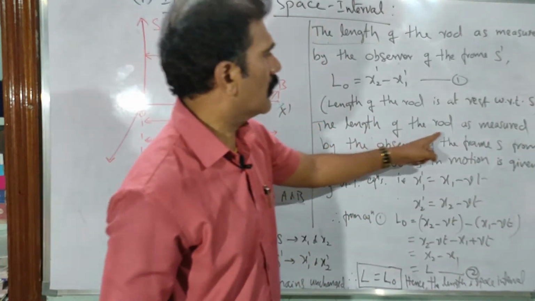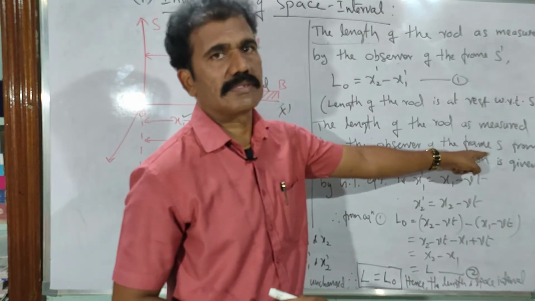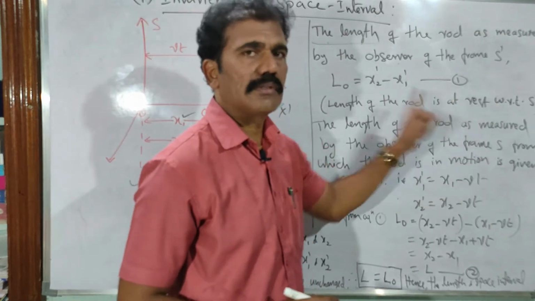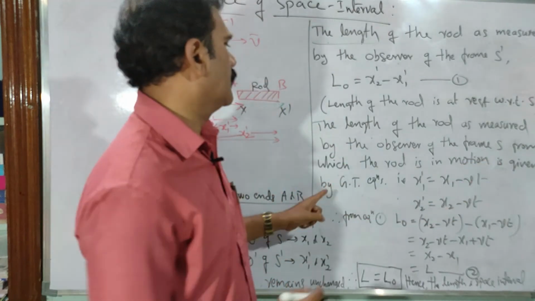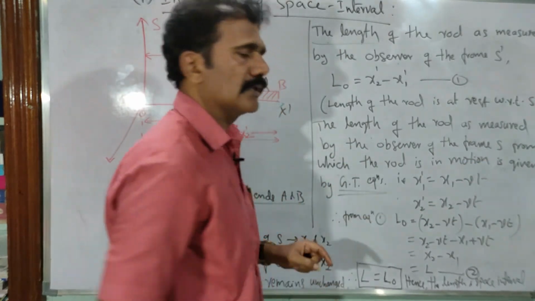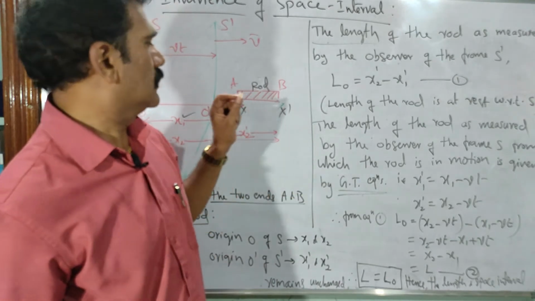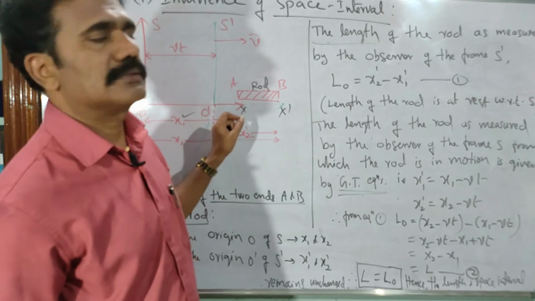Next, the length of the rod as measured by the observer of the fixed frame S, from which the rod is in motion along with S dash, is given by the Galilean transformation equations. So we have the relation between the coordinates x1 and x2 with respect to x1 dash and x2 dash.